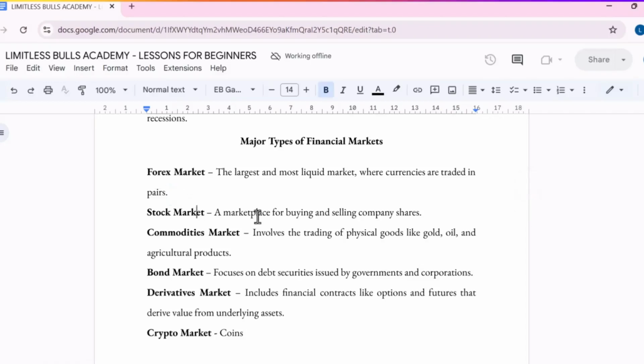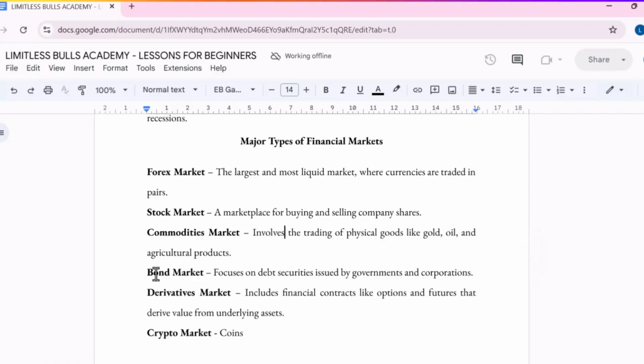While in the stock market, you trade the shares of a company by either buying or selling a company's shares, right? And we spoke in the other video that if you buy a share, there are three ways you can earn: through bonus, through dividend, and through the appreciation of that particular share or asset. And then the commodities market involves the trading of physical goods like gold, oil, and agricultural products.